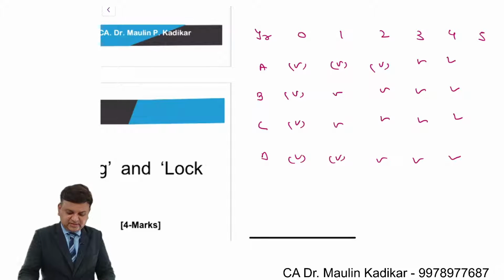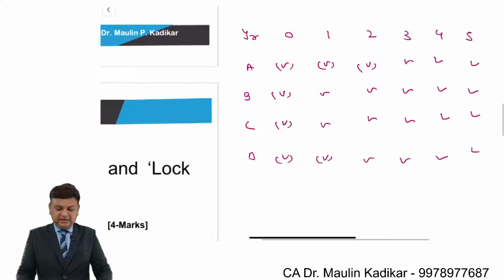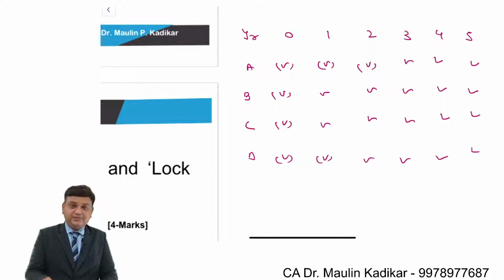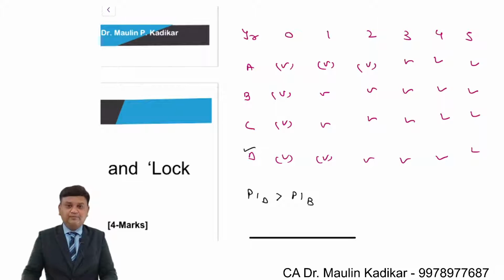Suppose something like this is there. Now it may happen that the profitability index, that is PI, of D for Delhi is greater than the profitability index of B. So based on the PI criteria, if at all you do the selection, then of course you will select D for Delhi instead of B for Bombay.